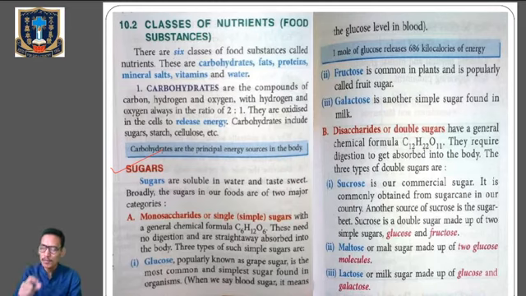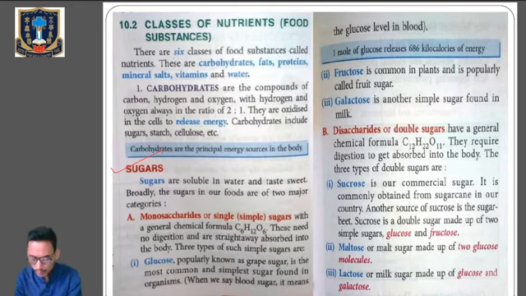C12H22O11. Kindly remember the general formula for monosaccharides and for disaccharides. The general formula for disaccharides is C12H22O11, and they require digestion to get absorbed in the body, whereas monosaccharides need no digestion because they can be straight away absorbed by the body. Disaccharides require digestion to get absorbed into the body.